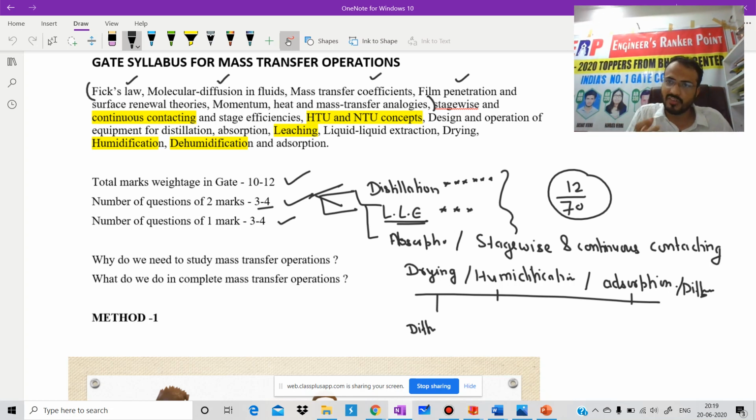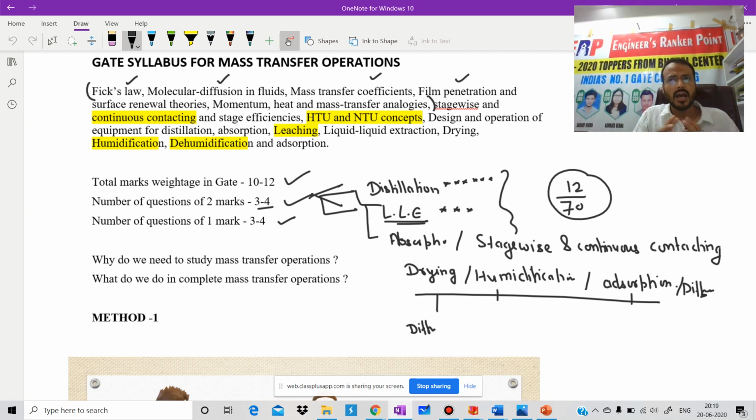But in mass transfer, the scenario is totally different, where mechanical operation fails and we need mass transfer operation. We will discuss that. There are certain other mixtures, like gas-liquid mixtures, which cannot be separated by the above techniques, meaning with the help of mechanical operation techniques or mechanical forces. It means we need to develop a new subject, and that subject is known as mass transfer operation.